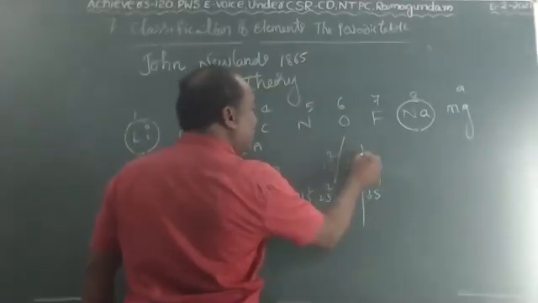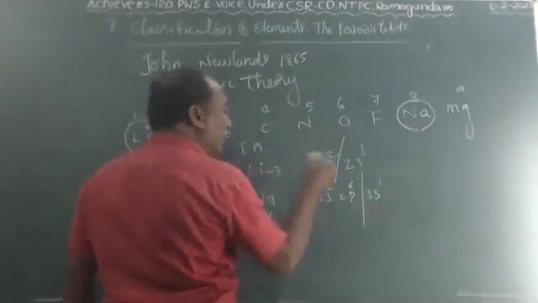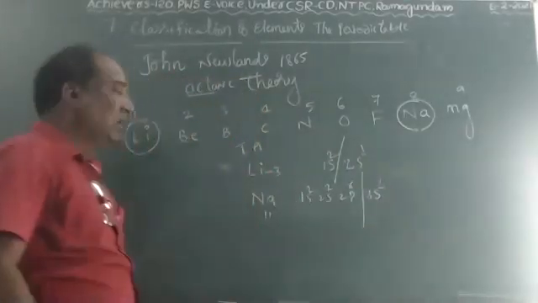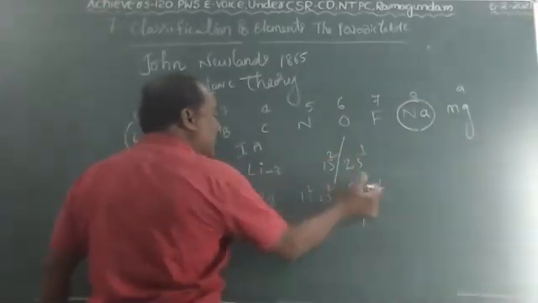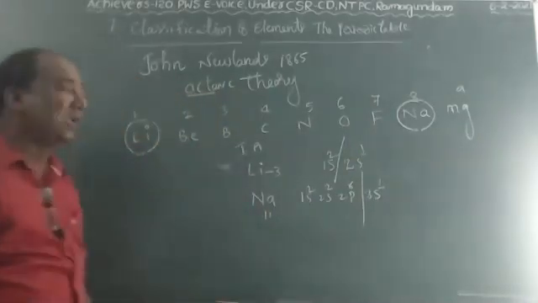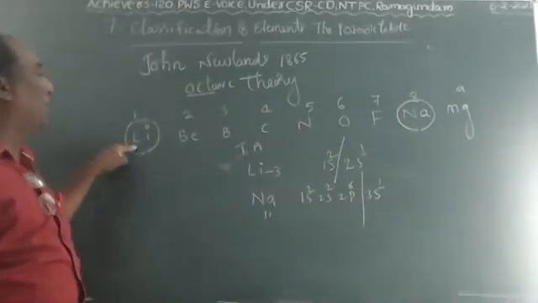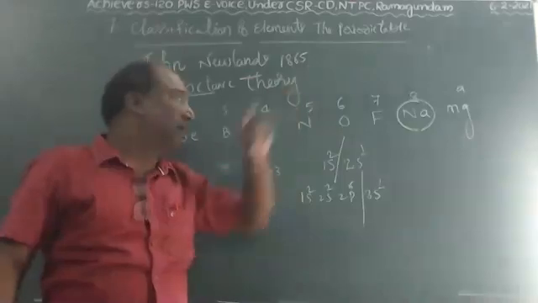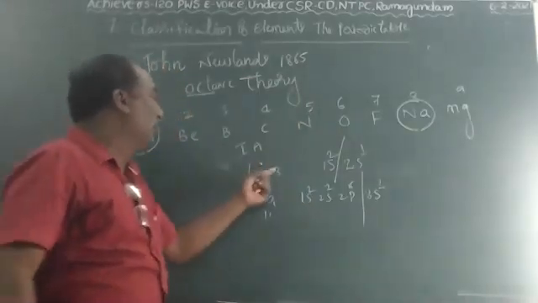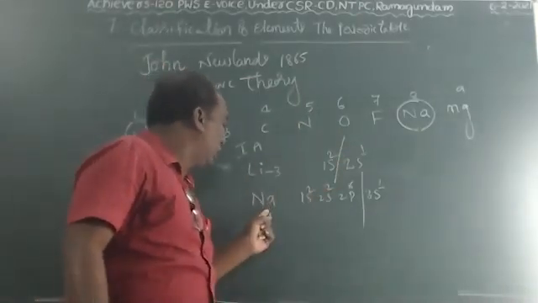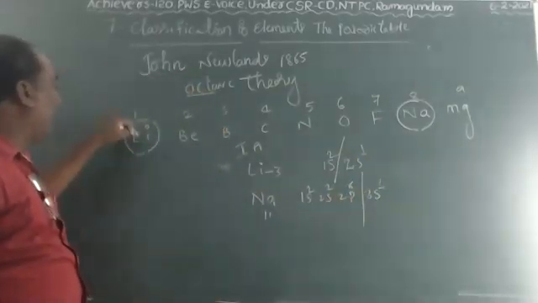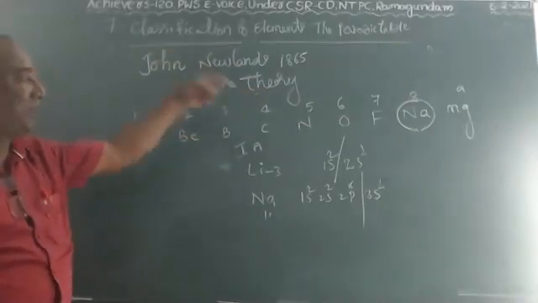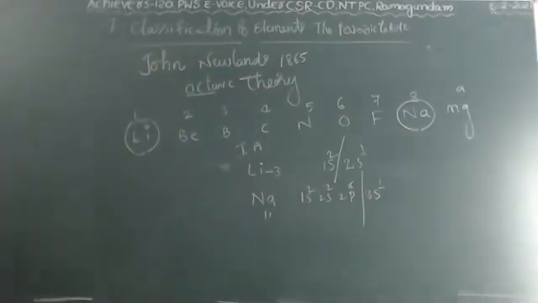Lithium has one outermost electron, and sodium also has one. Lithium's valency is 1, and sodium's valency is also 1. According to valency also, he proved that the first element's properties resemble the eighth element's properties.